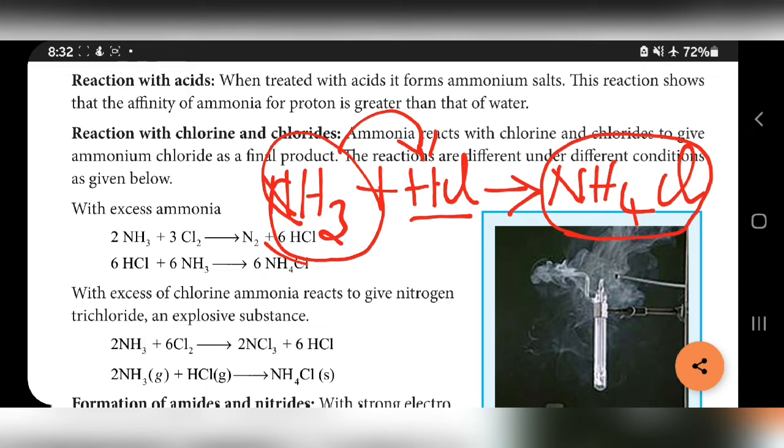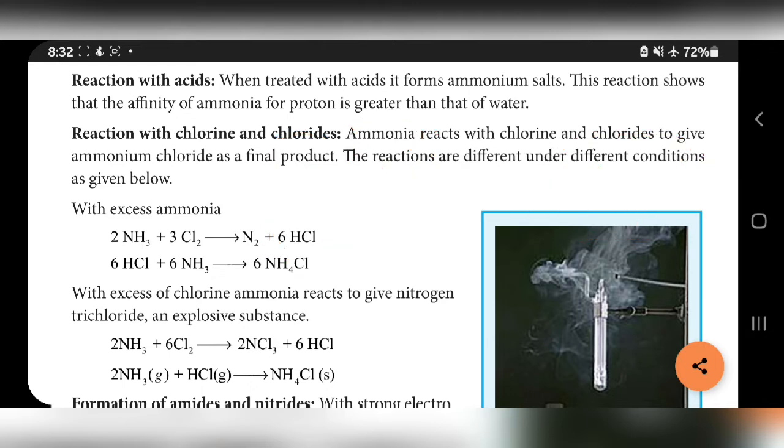Water also can attract H plus and form H3O plus. But comparing the tendency of water, ammonia has greater tendency to attract H plus. That is all that is given here. Next one, reaction with chlorine and chlorides.